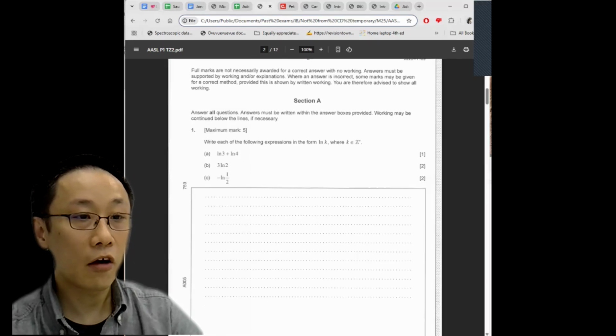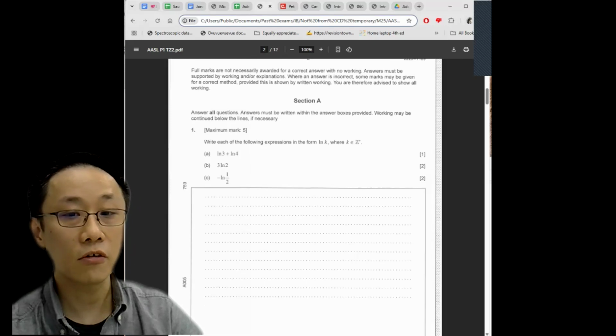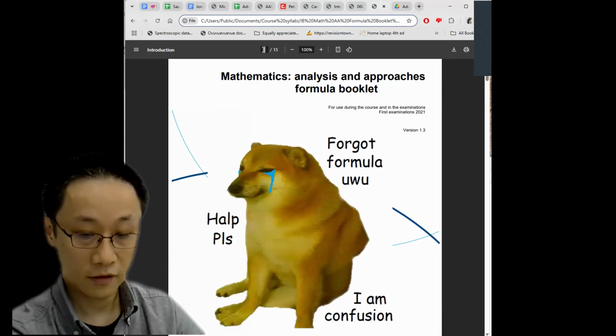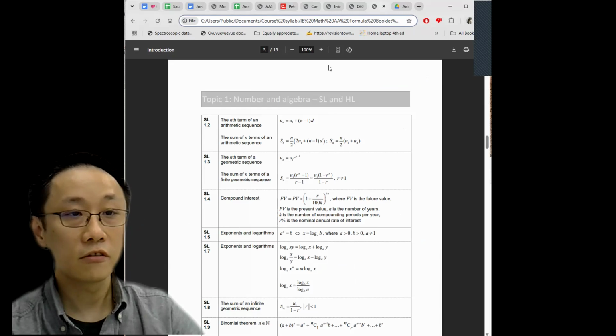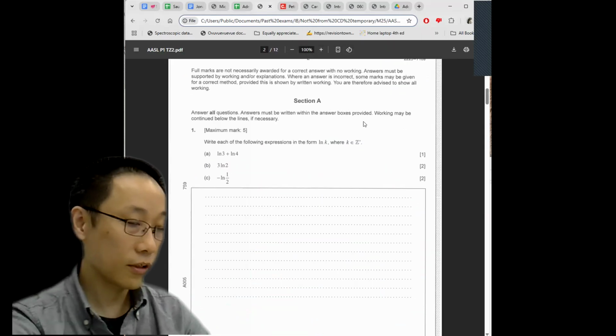Question 1 is about log rules. Write each of the expressions in the form ln k. This is so easy because all the log rules are actually given in the IB formula book. They give you all the formulas and you guys are still crying. So weak. Let's actually do the question.